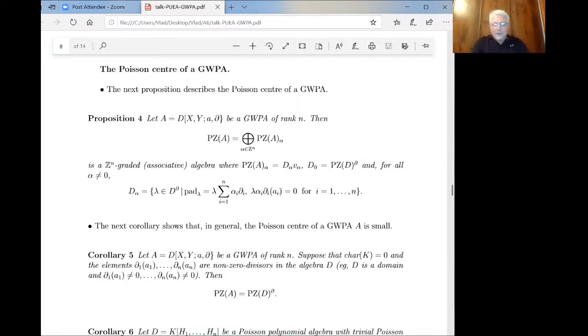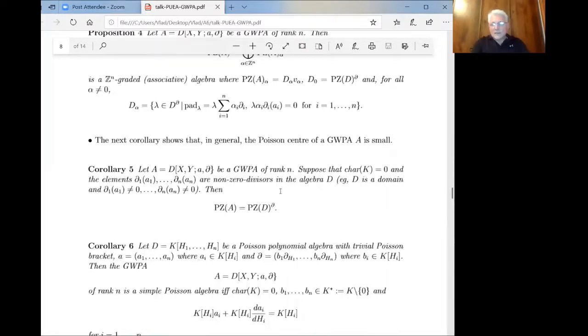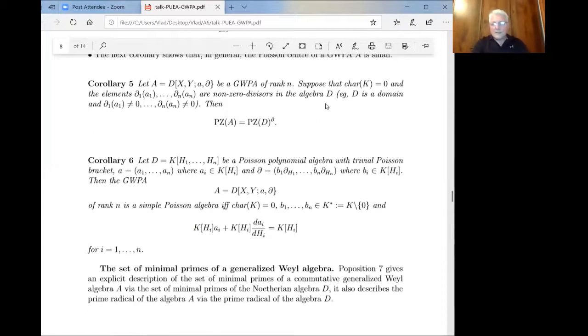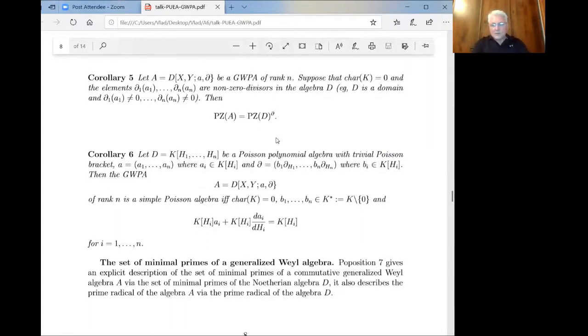Okay, so in general, this Poisson center is small. Suppose we have characteristic 0, the same arbitrary algebra as above, and suppose this element is a non-zero divisor. For example, if D is a domain and this element is not 0, these conditions are satisfied, and the Poisson center collapses to the D-constants of the Poisson center of this coefficient ring. Right, unfortunately my time is up, so I simply skip.